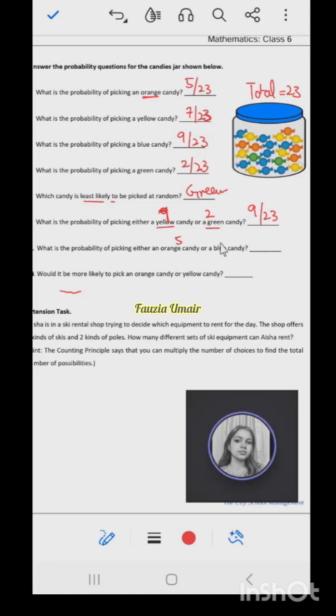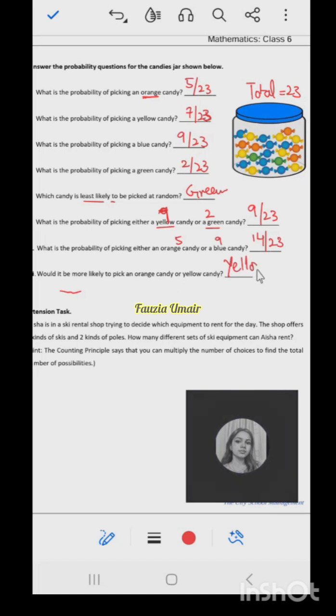What is the probability of picking either an orange candy or a blue candy? Ma'am, 12 by 23. Is it like 5 and 9? So why is it 12? Look, the orange candy count is 5. There are 5 orange candies and 9 blue candies. So what is the total probability? It would be 14 by 23, right? So would it be more likely to pick an orange candy or a yellow candy? Ma'am, yellow candy.